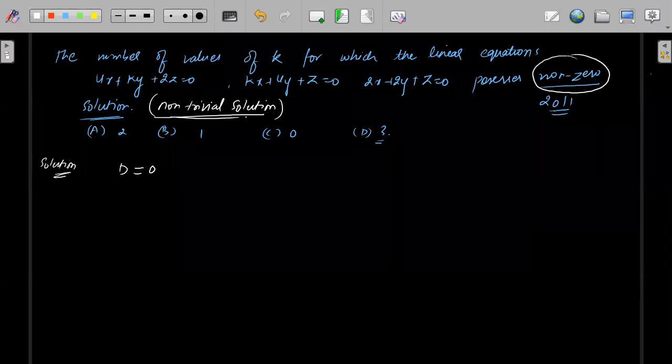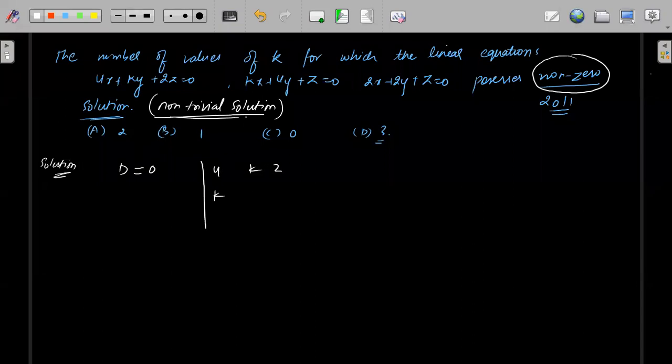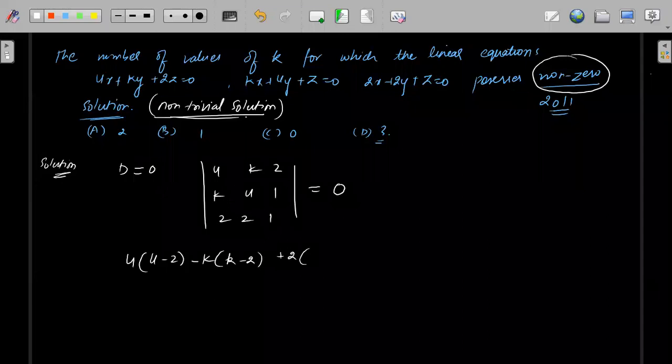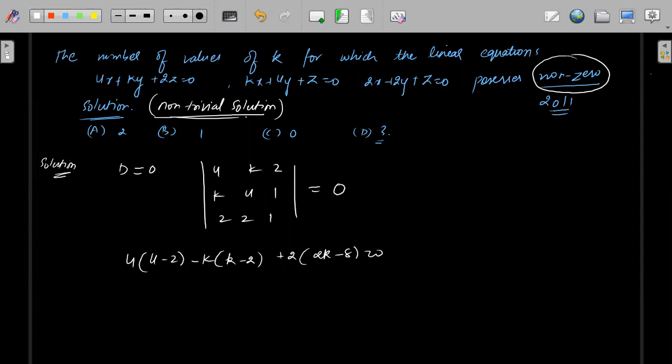So we simply write down this value of D. We'll have 4 k 2, then k 4 1, then 2 2 1. When I solve, this should be equal to 0. If I directly open this, this will become 4 into (4 minus 2), minus k into (k minus 2), and then plus 2 into (2k minus 8), equal to 0. From here I can directly see this is a quadratic equation, because I'm having k square. Quadratic equation means at least 2 solutions.